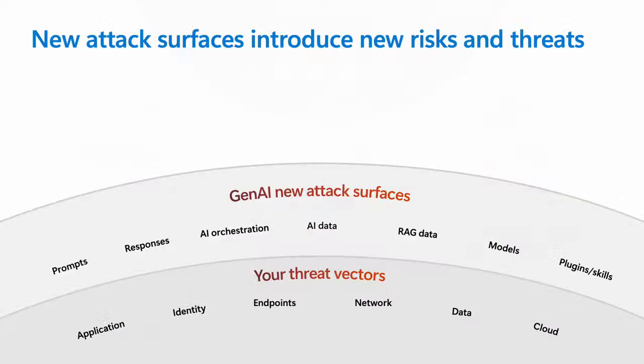You're probably familiar with existing attack vectors across your enterprise: data, identities, endpoints, networks, etc. However, generative AI introduces new attack surfaces to your enterprise-built applications. It's no longer just servers, storage, and databases at risk. There are new AI workload considerations for AI orchestration, models, plugins, and other technologies that extend your attack surface.